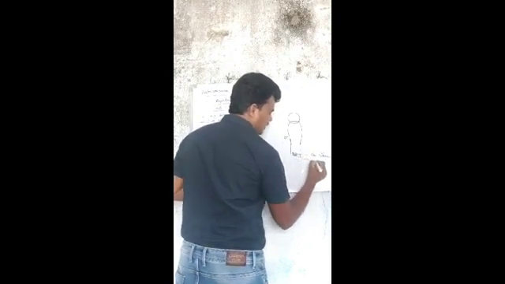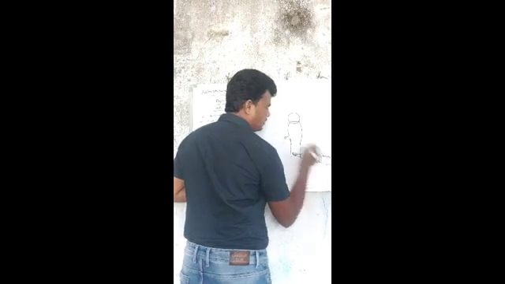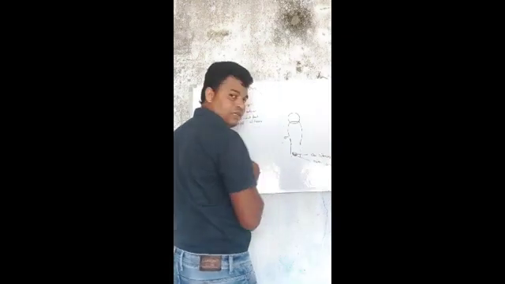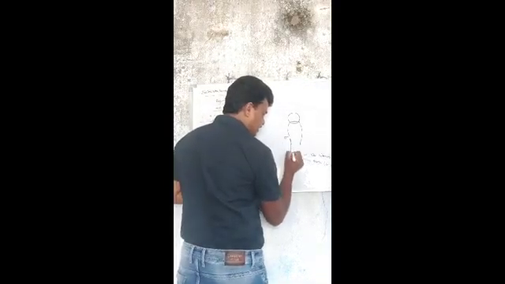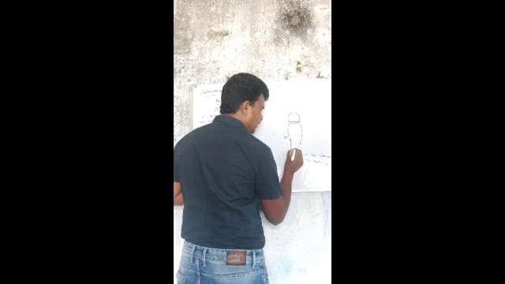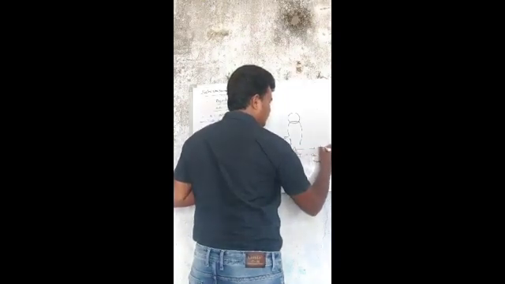Okay, these are the testes. There are nearly 4 to 7 testes. Here all the vasa efferentia unite and form a single duct here. This is the vasa deferens.